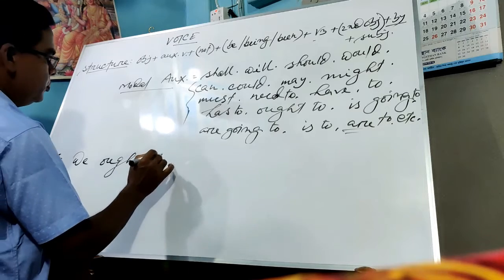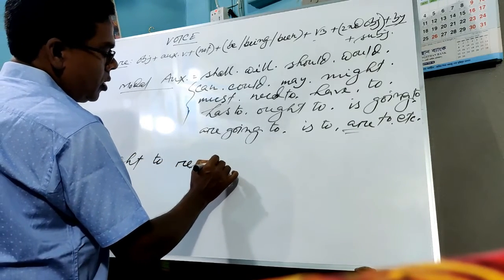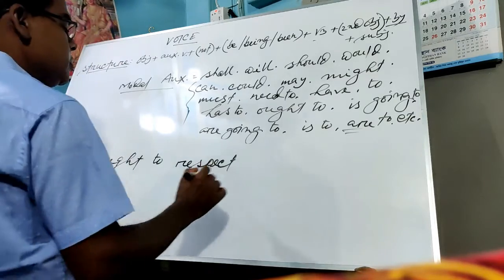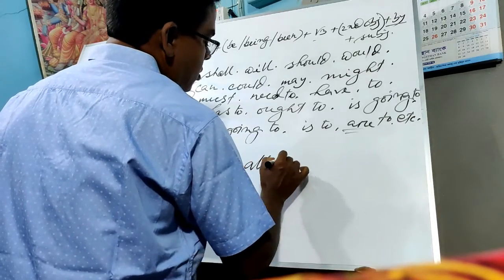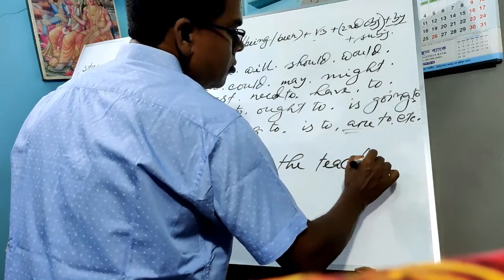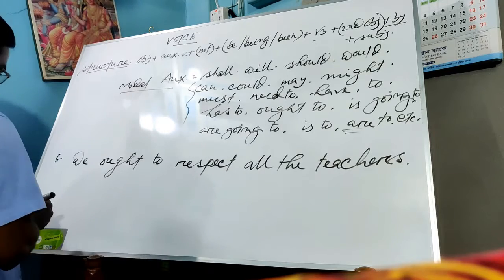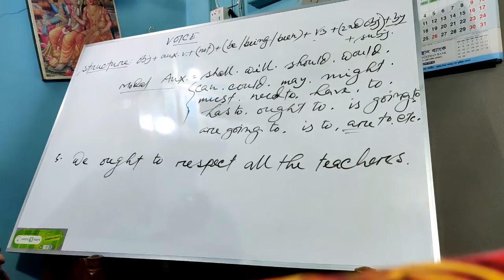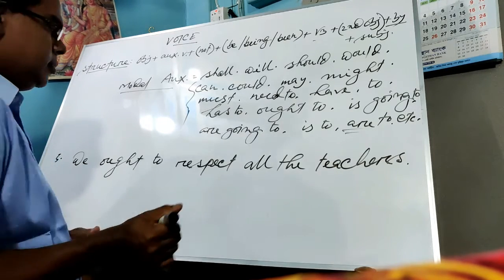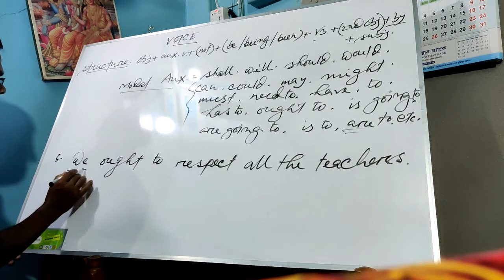We want to respect all the teachers. Boys, look, the example is we want to respect all the teachers. So if I ask you what is the subject, you will say, sir, we is the subject.